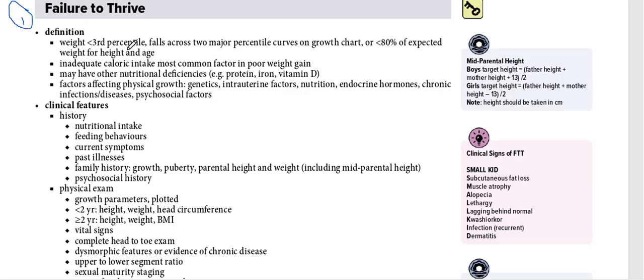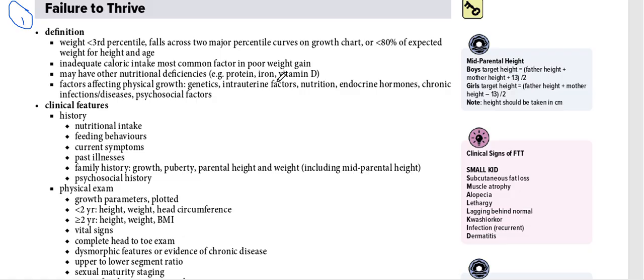Okay, so failure to thrive basically means when a child is not gaining enough weight, or the weight is less than the third percentile and falls across two major percentile curves on the growth chart. On the growth chart, as you have seen sometimes when we go to pediatric clinics, they check the child's height and weight according to this growth chart and tell us whether this child is growing normally or not, gaining weight normally or not.